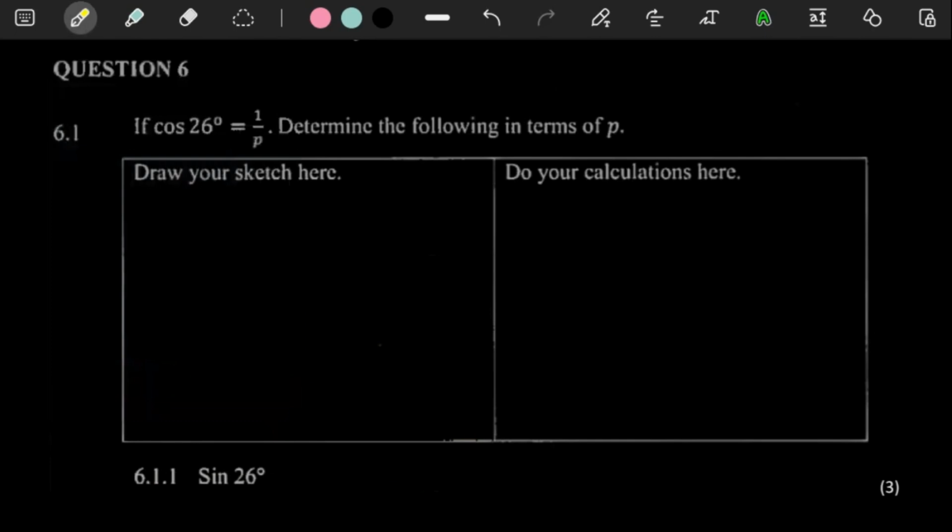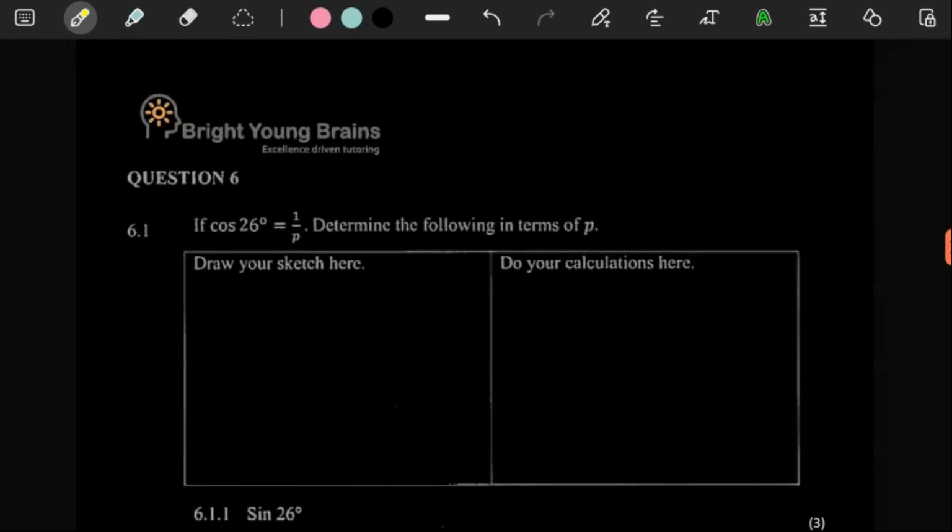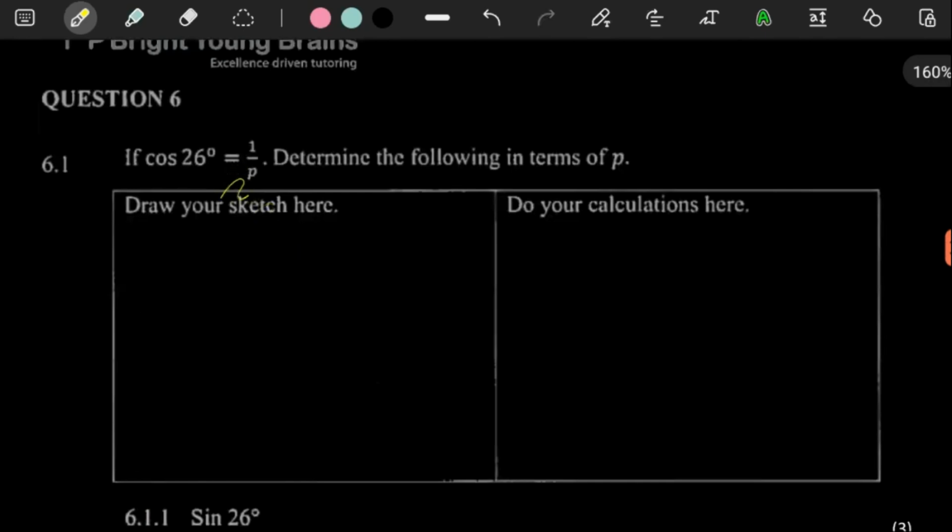Question number 6, here we go. It says here, if cos 26 is equal to 1 over p, determine the following in terms of p. So say you draw your sketch and do your calculations here. For this kind of setup, our sketch technically has to be a right angled triangle. So let us draw a right angled triangle over there.